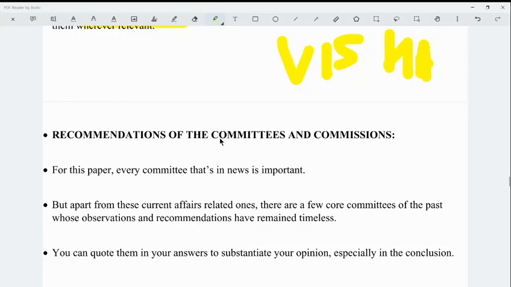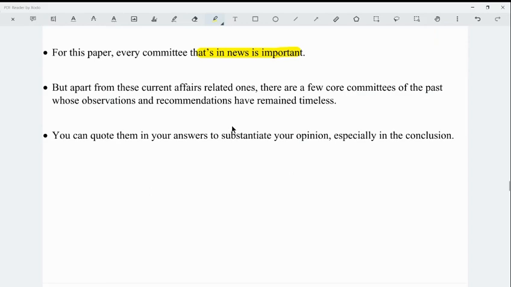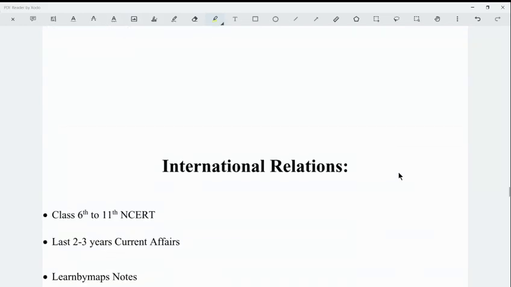So recommendations of the committees and commissions, for example, the Sarkaria Committee, the Niti Aayog recommendations, the Dinesh Goswami Committee recommendations on election reforms, the Election Commission recommendations on electoral reforms. For this paper, every committee that's in the news is important. But apart from these current affairs related ones, there are a few core committees of the past whose observations and recommendations have remained timeless. You can quote them in your answers to substantiate your opinion, especially in the conclusion.